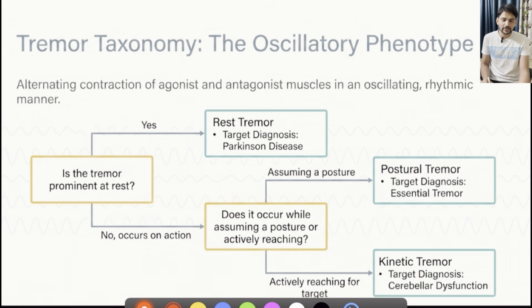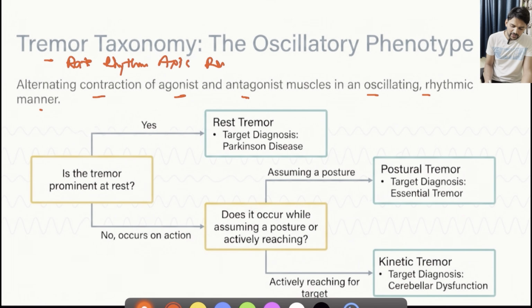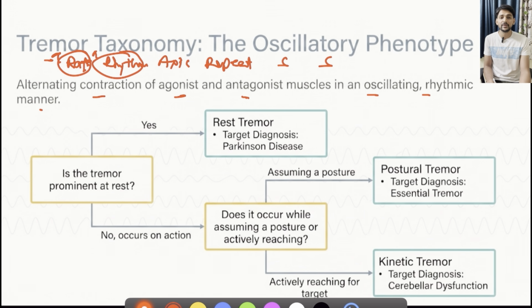Now we will see each of these hyperkinetic movement disorders. When it comes to tremor, this is the alternating contraction of agonist and antagonist muscles in an oscillating rhythmic manner. So this is the meaning of tremor, but whatever movement disorder you think about, always try to fit it into the same mnemonic, that is rate, rhythm, axis, repeat, yes, yes. So if you try to correlate this with tremors, when it comes to rate, it is a hyperkinetic movement disorder. When it comes to rhythm, tremor is a rhythmic hyperkinetic movement disorder. Whereas axis will be variable. It is not in a single axis because of the alternating contraction of agonists and antagonists.